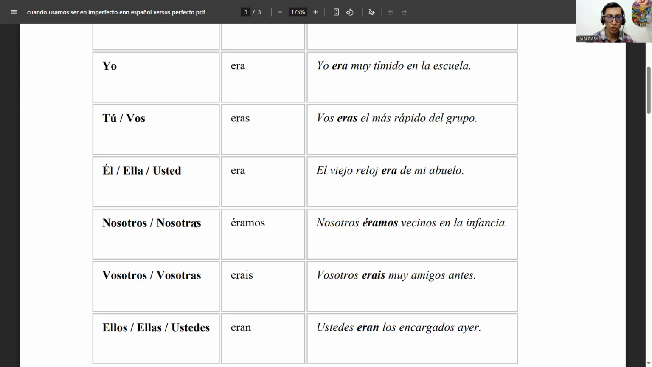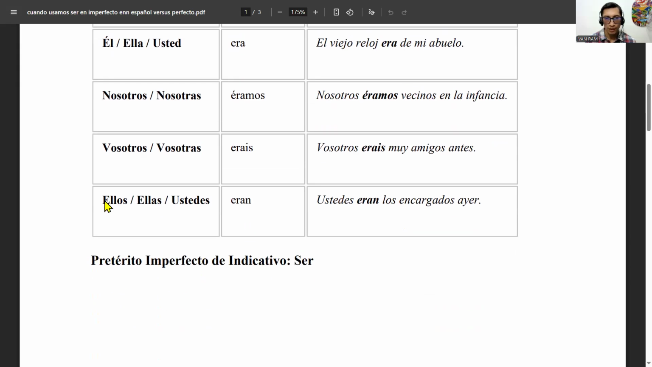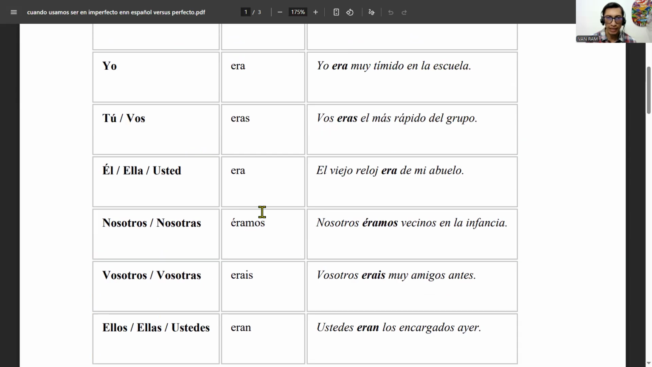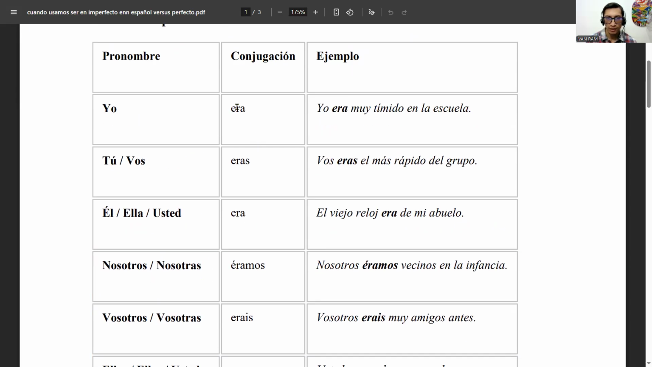Nosotros éramos, nosotras éramos for feminine. Vosotros erais, vosotras erais in Spain. Ellos eran, ellas eran, ustedes eran. Well, nothing else to say here. And simply, era is like, let's say, the pattern, right? And then you add all the differences.